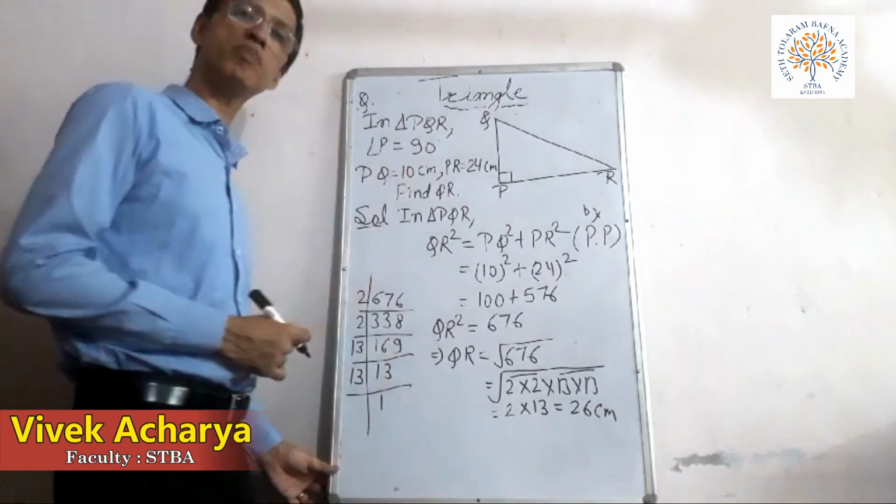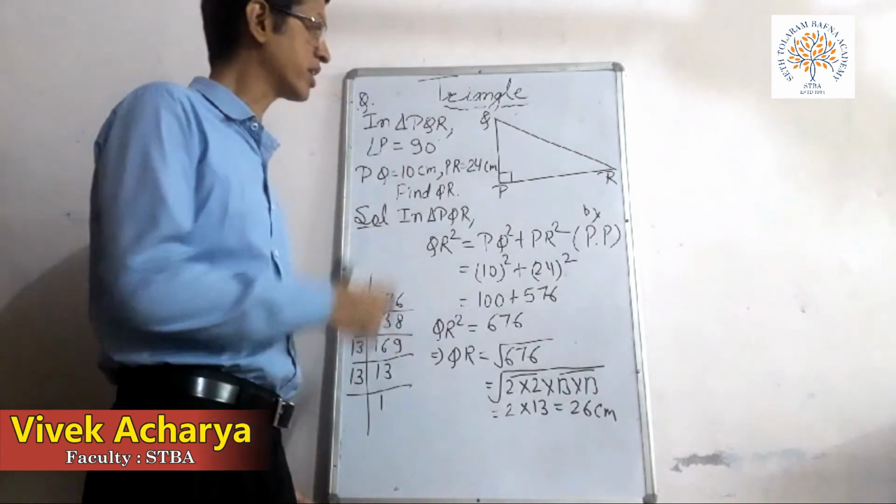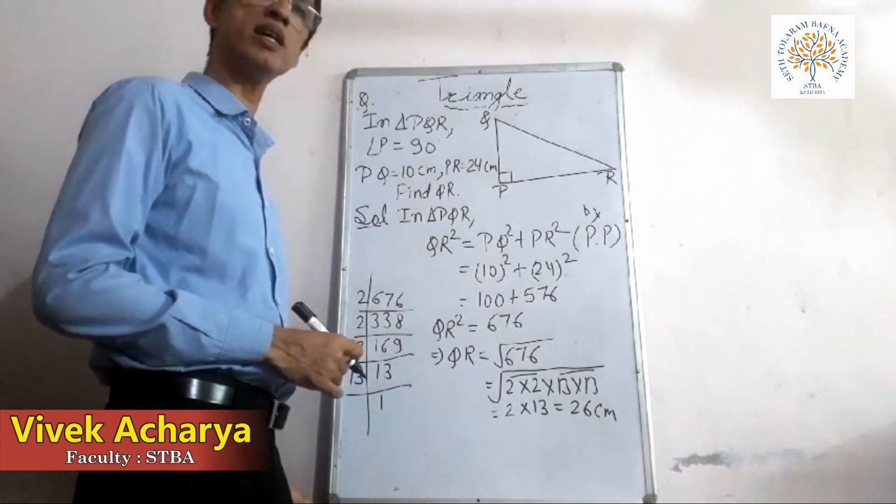So by the Pythagoras property, by this method we can find any side of the triangle.